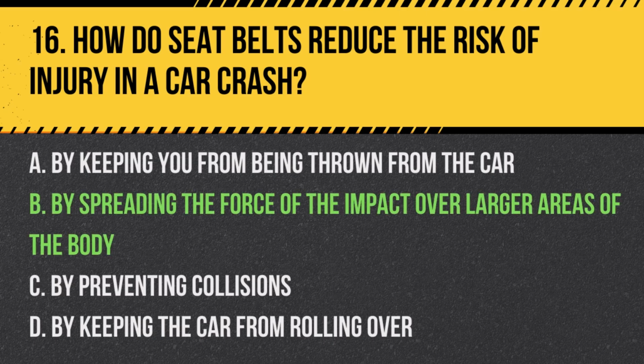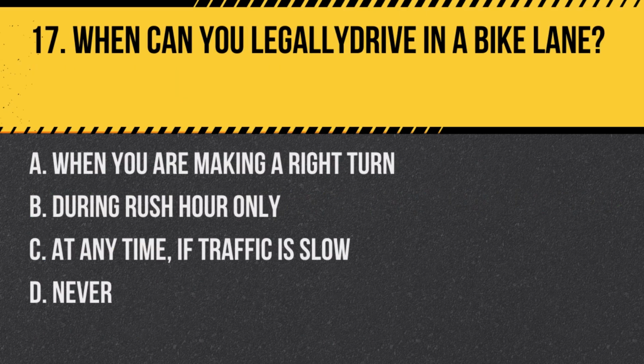Answer. B. By spreading the force of the impact over larger areas of the body. Seat belts reduce the risk of injury by distributing the forces of a crash across the stronger parts of the body. Question 17. When can you legally drive in a bike lane?